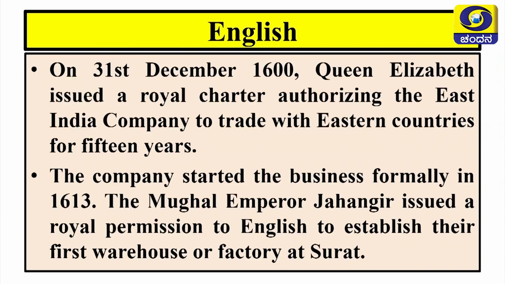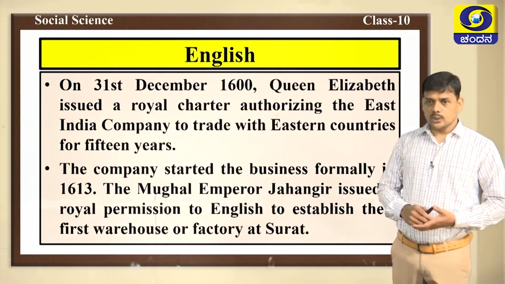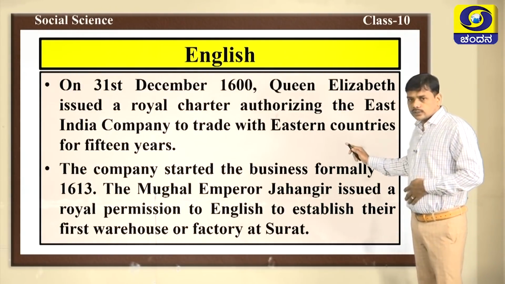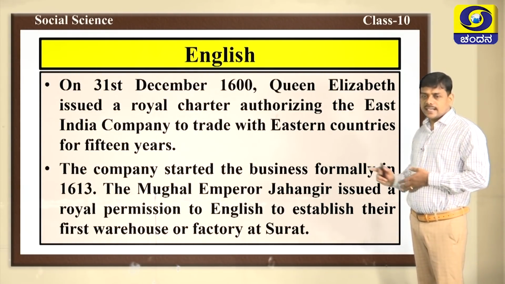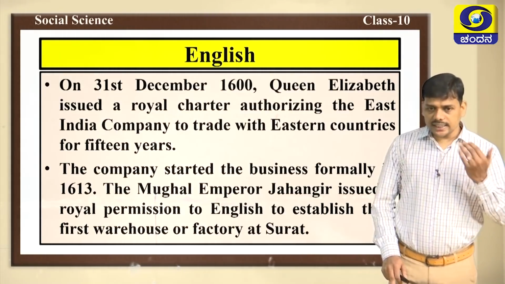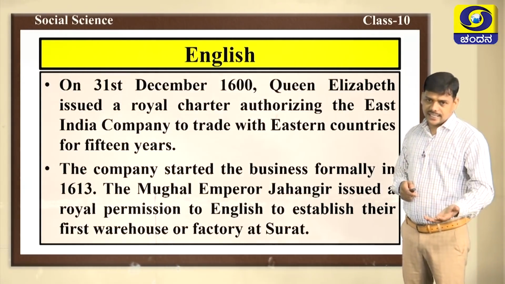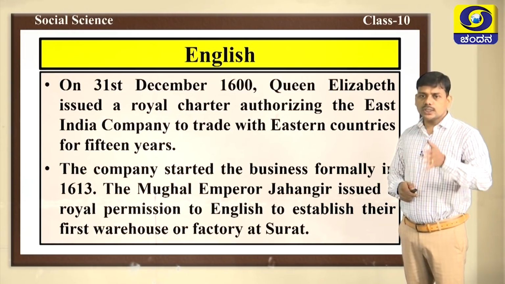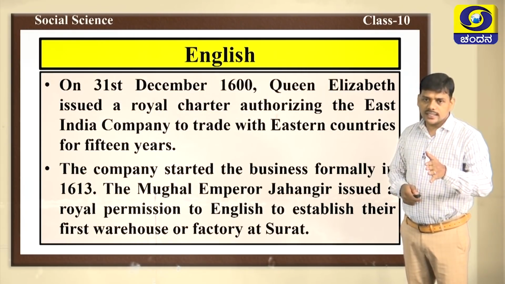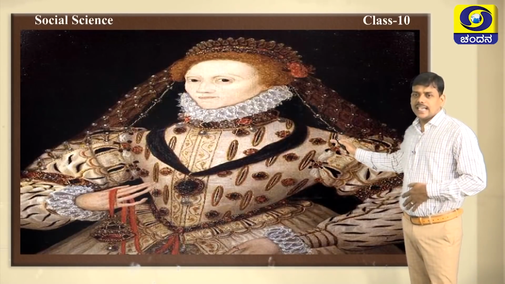1613. The Mughal Emperor Jahangir issued a royal permission to English to establish their first warehouse or factory at Surat. During that time, India was ruled by the Mughal kingdom, and the Mughal emperor was Jahangir. In this way, with the permission of Jahangir, they started their first factory at Surat. Here you can see Queen Elizabeth.